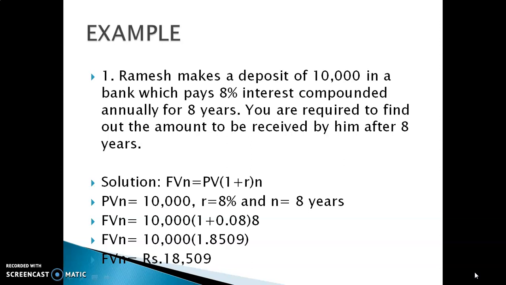So 10,000 times (1 plus 0.08) raised to the power 8. If we solve this, we get 1.8509. If we multiply this value with 10,000, we get the future value, that is rupees 18,509.